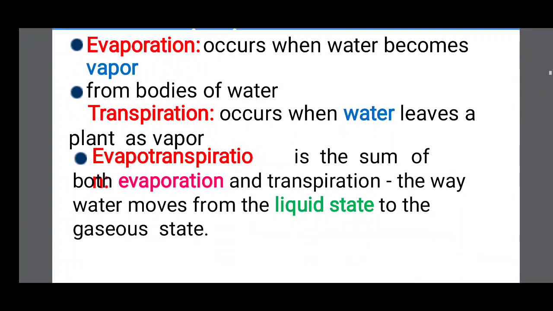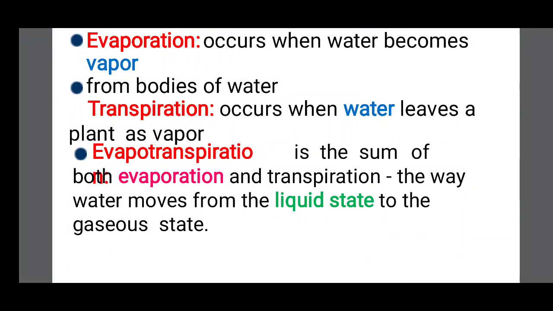Evapotranspiration is the sum of both evaporation and transpiration. The water moves from the liquid state to the gaseous state. So mainly the water is evaporated from the land to the air in the form of vapor. In the plants, the process is transpiration. Water bodies evaporate directly into vapor.